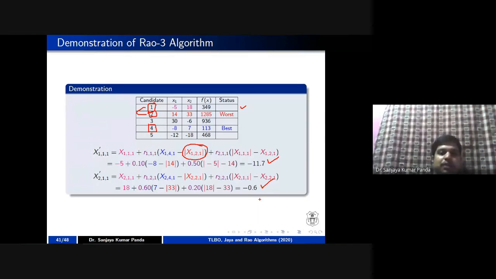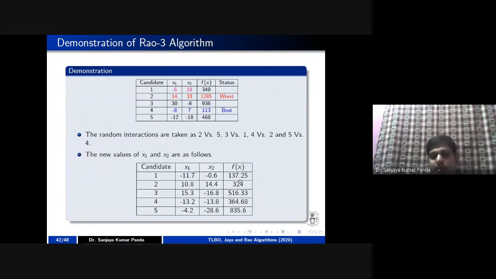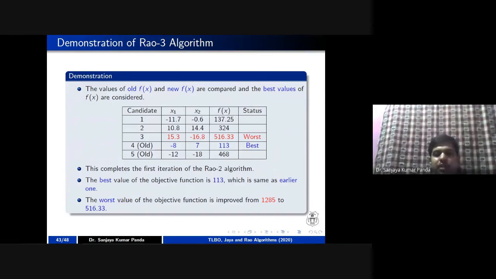Okay. So after getting the new value, the procedure is the same. You have to calculate the f of x. Similarly, interaction is assumed between 2 and 5, 3 and 1, 4 and 2, and 5 and 4. So after getting the updated value, I am calculating f of x for all. Then the new f of x value is compared with the old f of x value. If the old f of x value is better, then I am keeping it. If the new f of x value is better, I am keeping the new f of x value. So let us assume that after comparing the old f of x and new f of x value, we are getting this table.